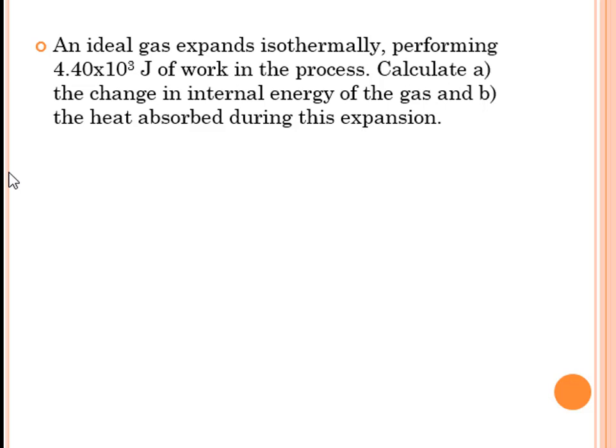An ideal gas expands isothermally. So you have here an isothermal process performing 4.4 times 10 to the third joules of work in the process. Calculate the change in the internal energy and calculate the heat absorbed during the expansion. So take note that it's an isothermal process, so there's no change in temperature, and change in internal energy is equivalent to 0.